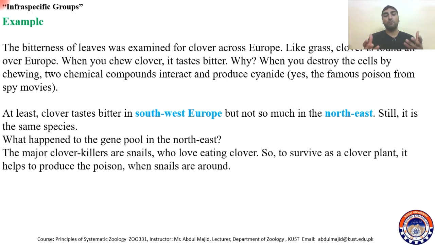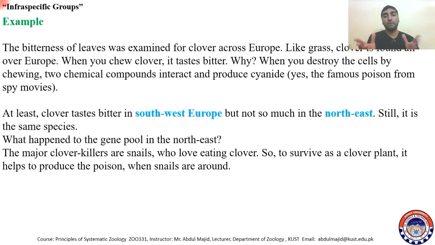So there is no need of switching on the genes to become bitter. The clovers in the Northeast are not bitter, and the clovers in Southwest Europe have a bitter taste. Both are the same species, but one has bitter leaves and the other doesn't.